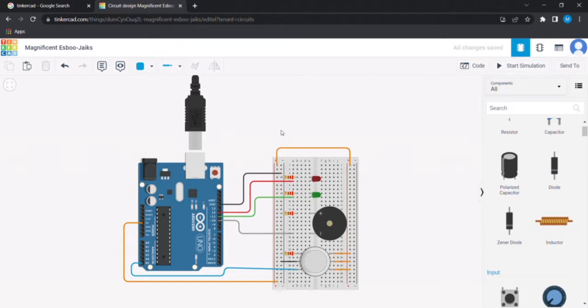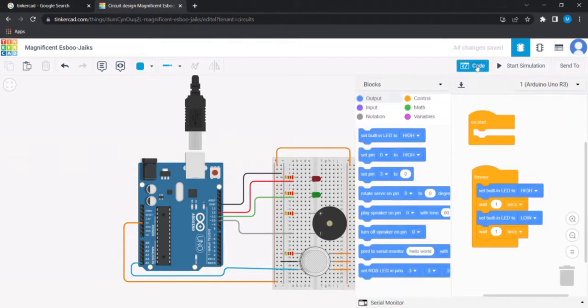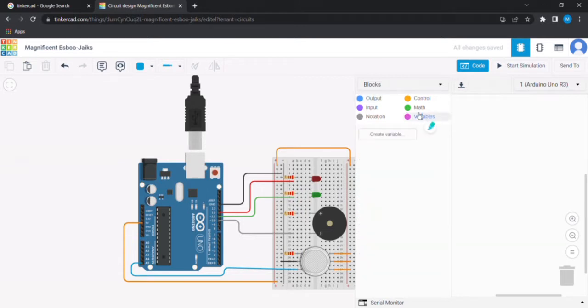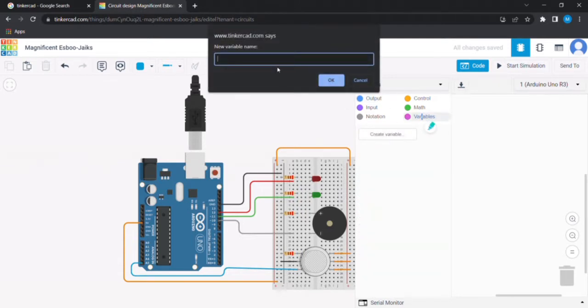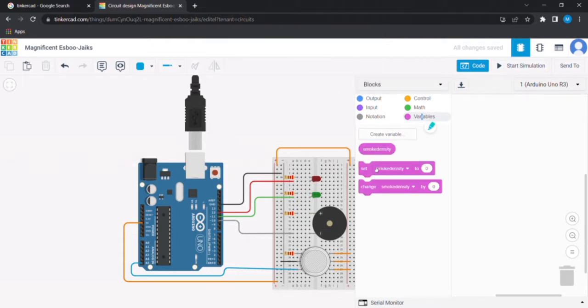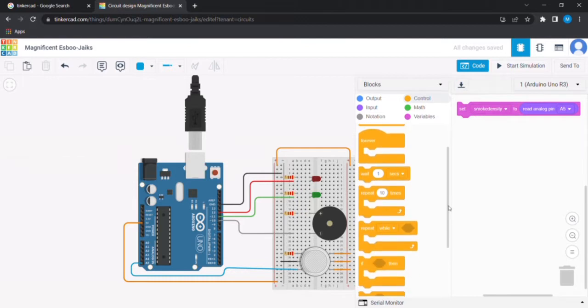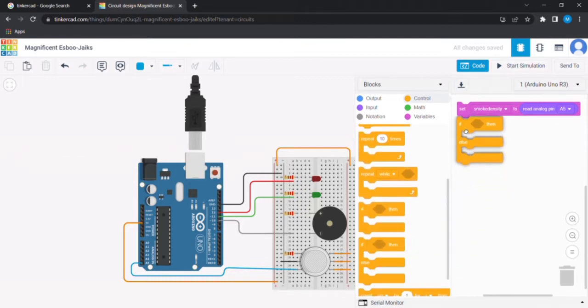Now let us write the code to execute it. First we delete the existing codes. Now first we introduce a new variable and let's name it smoke density. Here we set this to A5 as the gas sensor is connected to the analog pin A5. Now we introduce an if-else statement to our program.